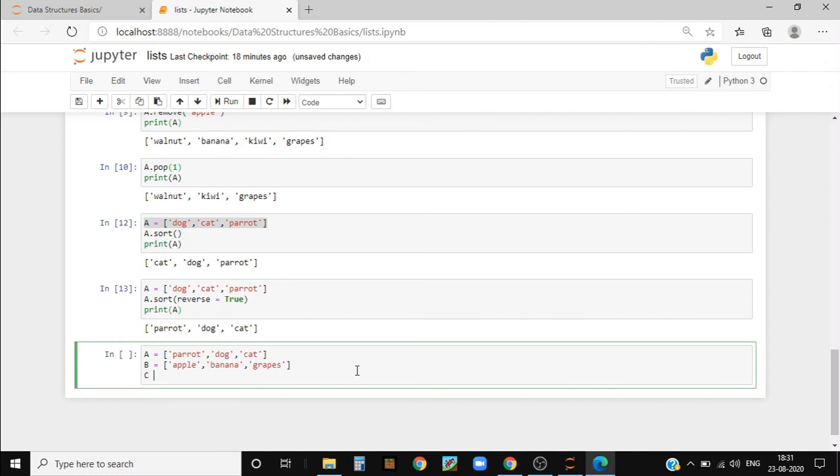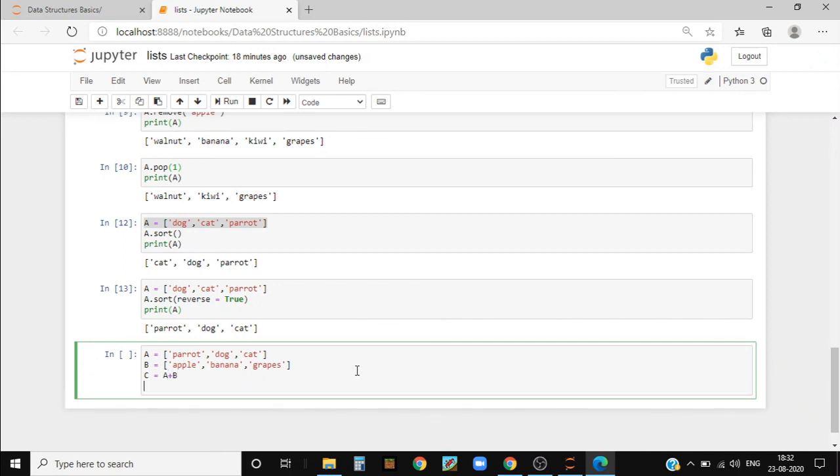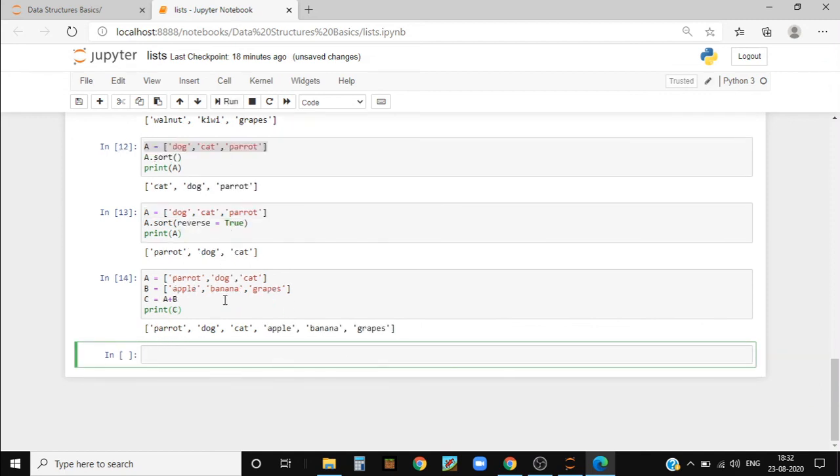I know you guys are bored of these names, but I don't have any other names in my mind. So C is equal to, you just need to write A plus B. It's that simple. And then you need to write print C. Now when I run it, it comes parrot, dog, cat, apple, banana, and grapes.